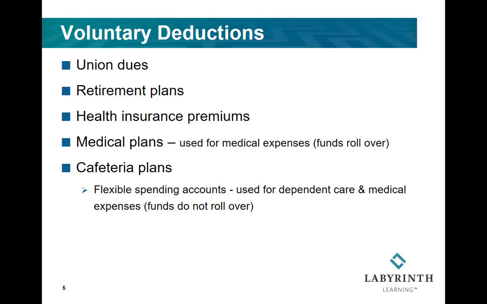Retirement plans. That's another voluntary deduction. It's withheld and remitted to the respective financial institution. Retirement plans such as the 401k, 403b, these are not taxable for federal withholding. However, they are taxable for Social Security and Medicare tax. Health insurance premiums, medical plans, and cafeteria plans are not taxable for federal withholding, nor are they taxable for Social Security tax and Medicare tax.